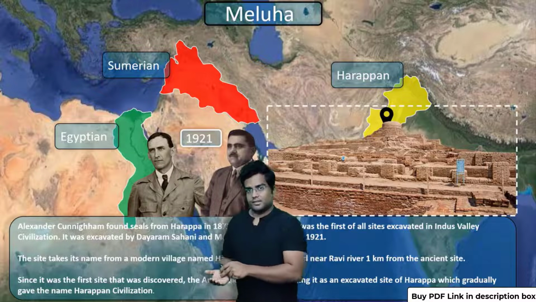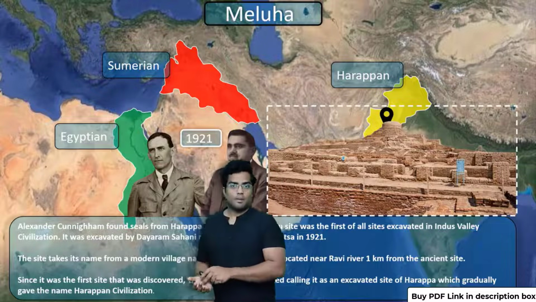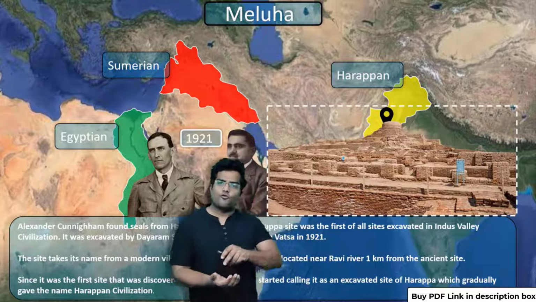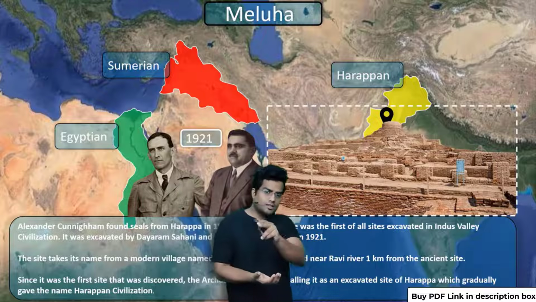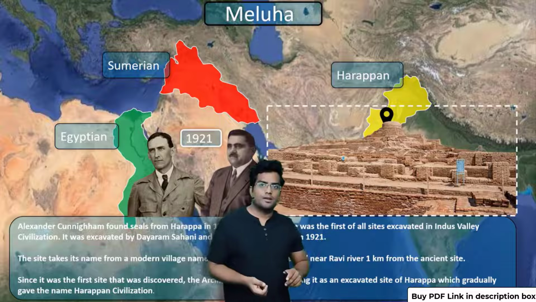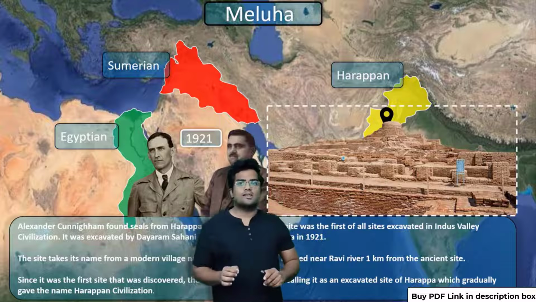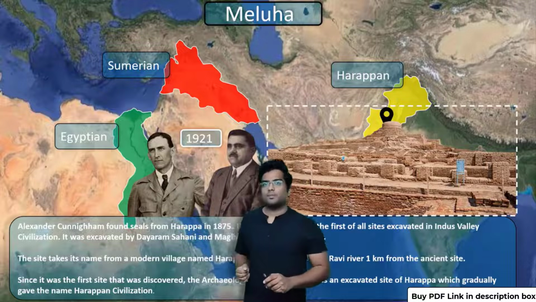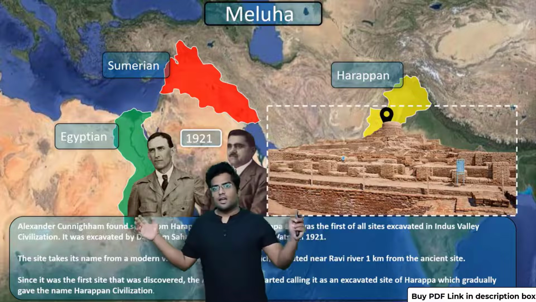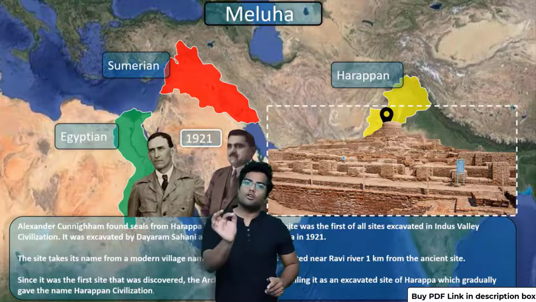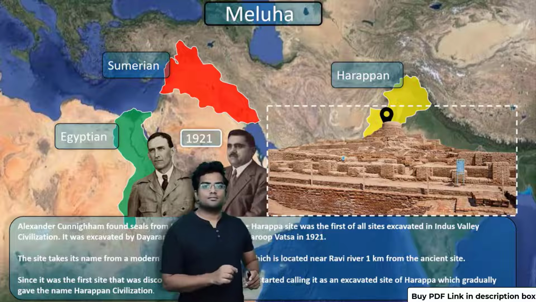But remember, the name Harappa is a very recent name for this civilization. It was not known as Harappa during the ancient time, let's say in 3300 BC.